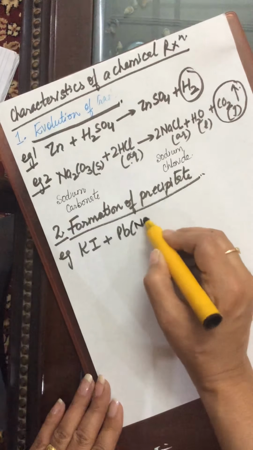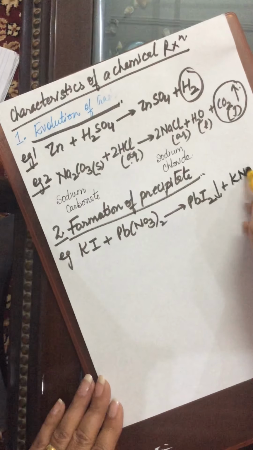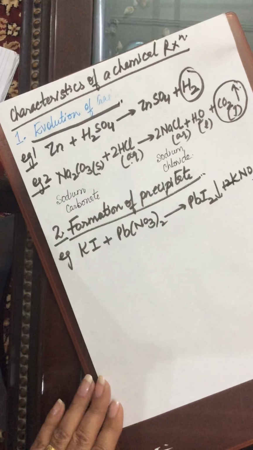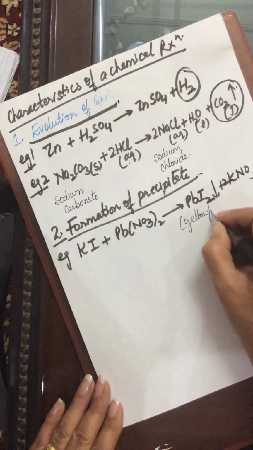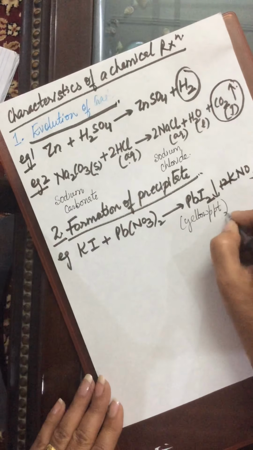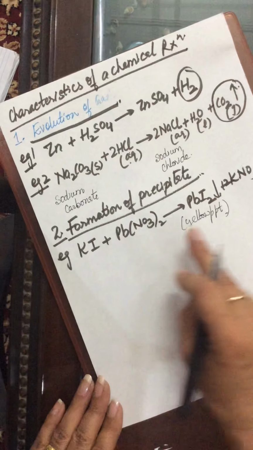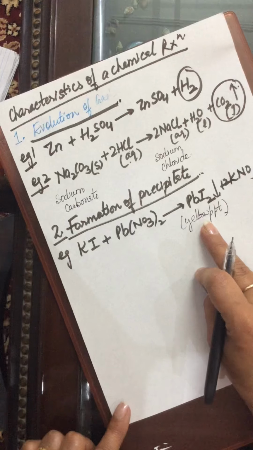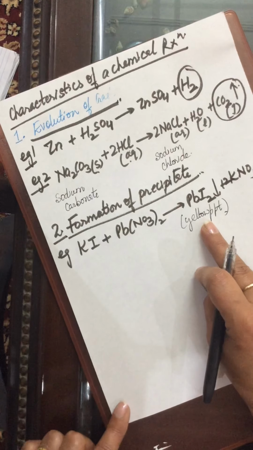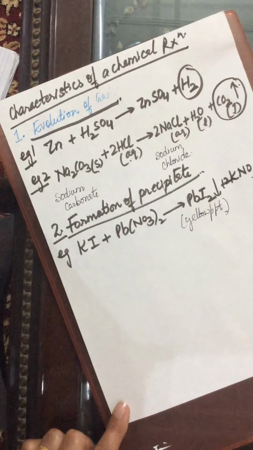Yellow precipitate of lead iodide forms here. So, formation of yellow color precipitates here. We had taken colorless solutions, but we are getting precipitates here. So, formation of precipitates in a process shows that this is a chemical reaction.